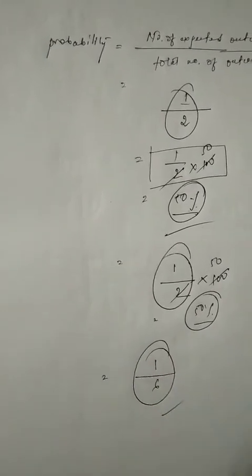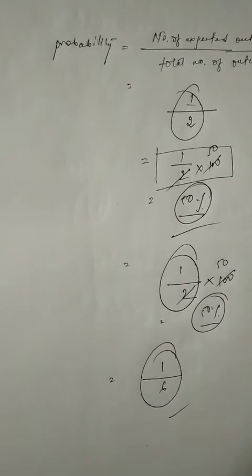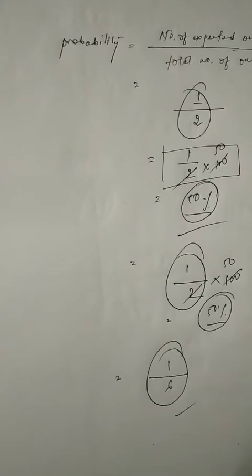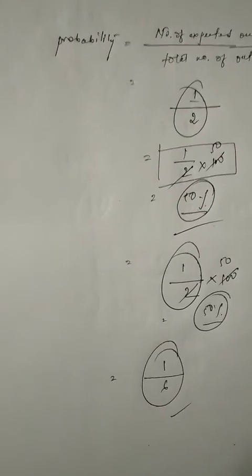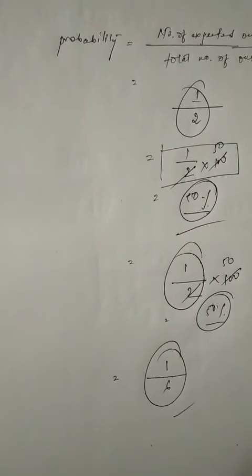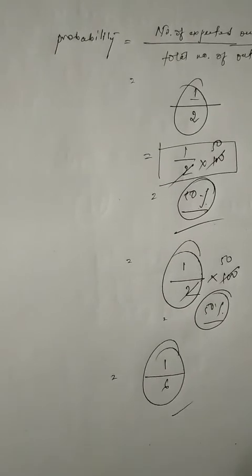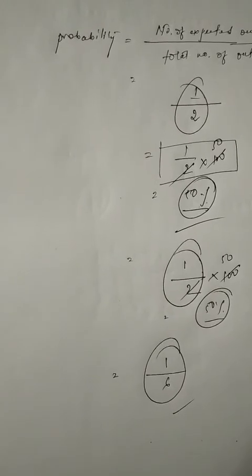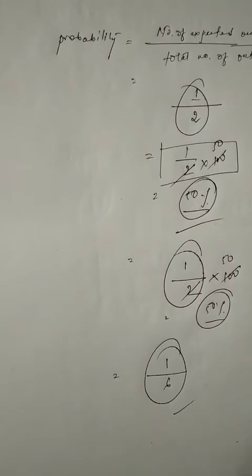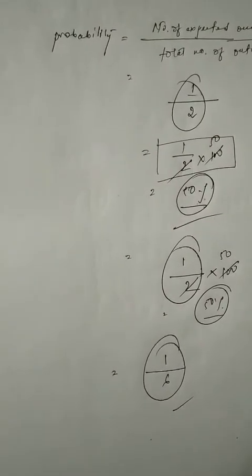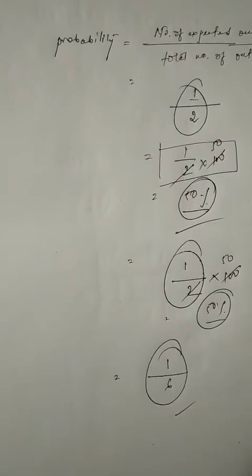It's not that number you are writing. You are writing the number of faces, the number of outcomes. So I'm finding for the face number 2. There is a single face on a die in which we can find 2 printed. Only a single face. All the numbers are single only. 1 is single, 2 is single, 3 is single, 4 is single, 5 is single, 6 is single. All these numbers are printed single on a die. So I'll write 1 by 6.